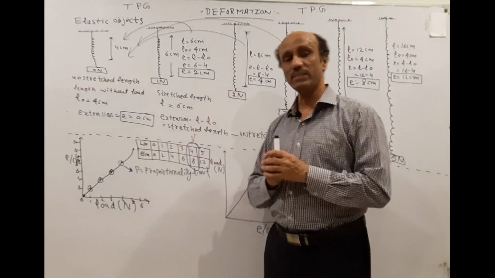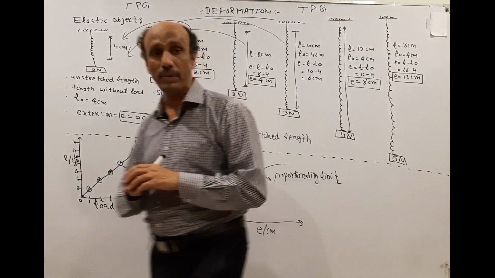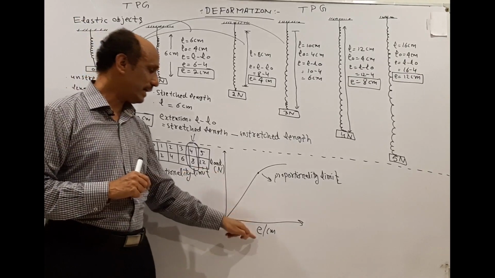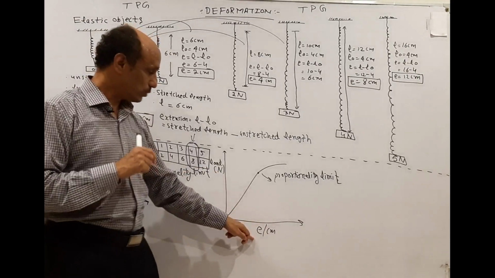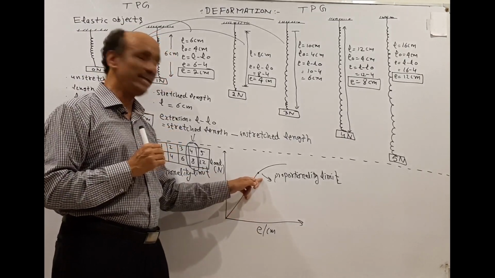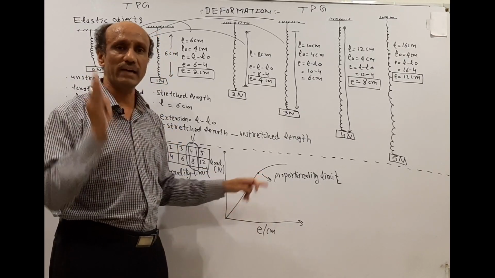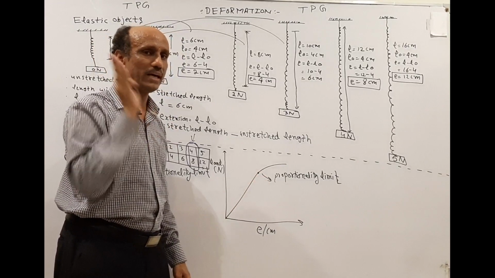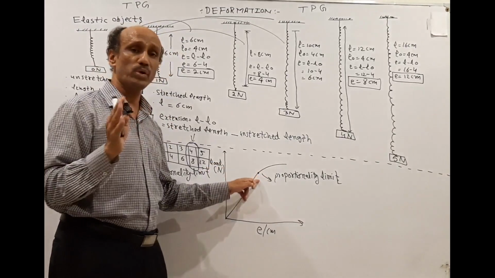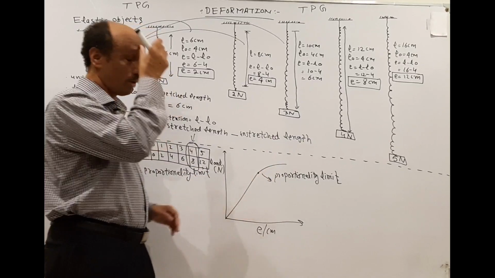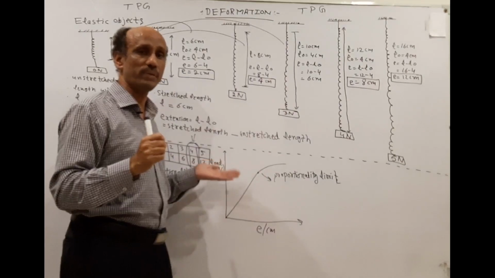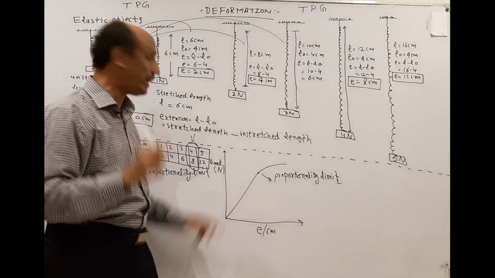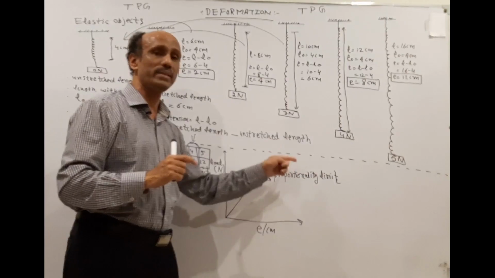Similarly, in the past papers the graph has been asked in a different way as well. The load will be along the y-axis and the extension will be along the x-axis. The graph will remain a straight line, and the point till which the graph is a straight line is called the proportionality limit. You have to remember this, as it has been asked in the paper so many times: mark the proportionality limit on the graph. The graph may be given, or maybe it is not given. You have to draw the graph from the table values and then mark the proportionality limit. The proportionality limit is the point till which the graph is a straight line. After that the curve will go in this direction.